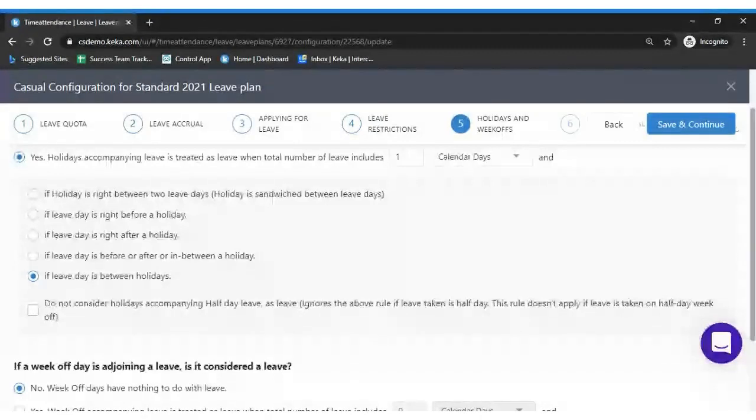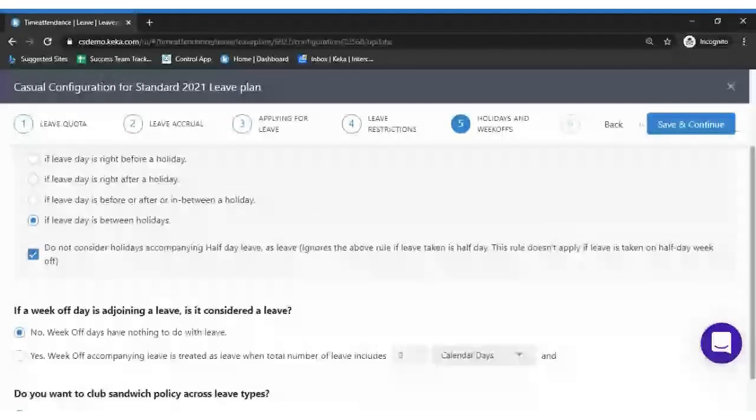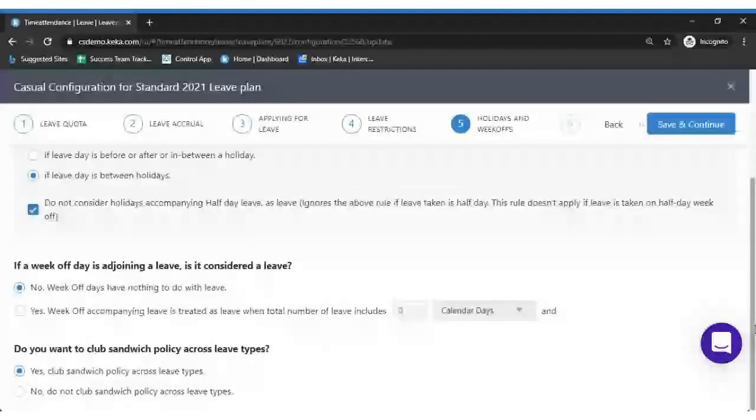If the leave is taken on a weekday, half-day, and you enable this option, the sandwich policy would be applicable only for full days. So if the employee is applying for a half day, then the sandwich will not come into place. I suggest you check this option so that no problems will arise.